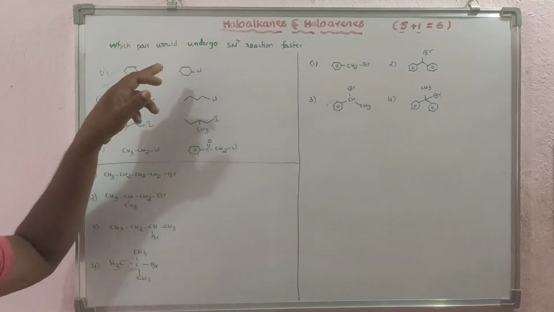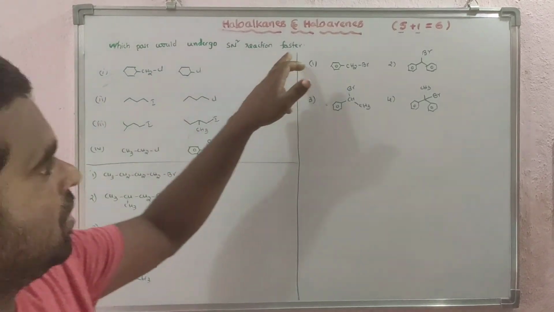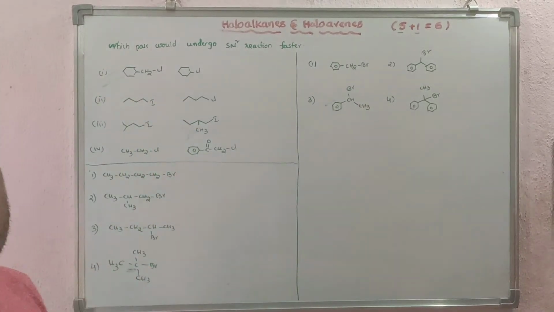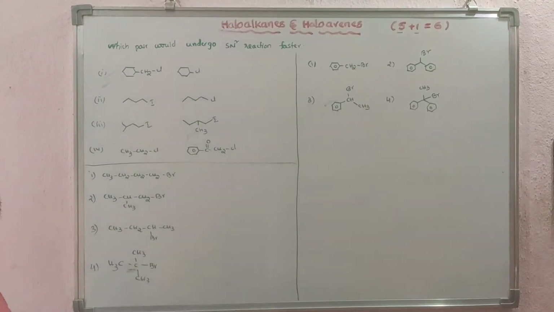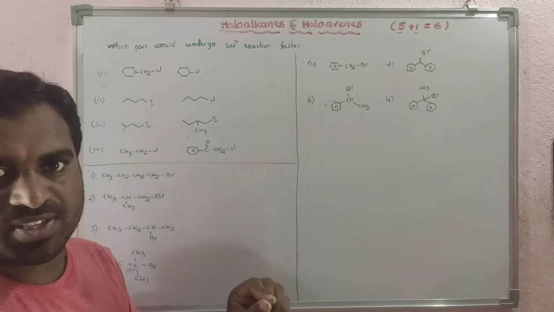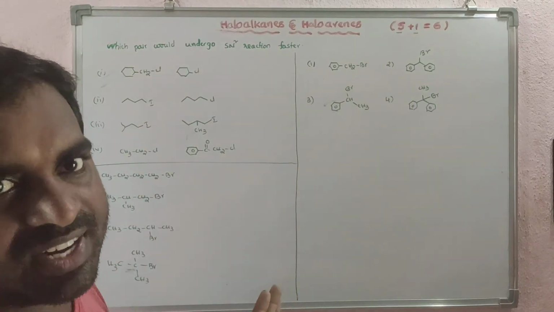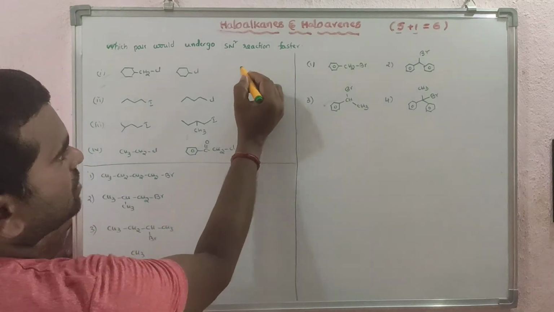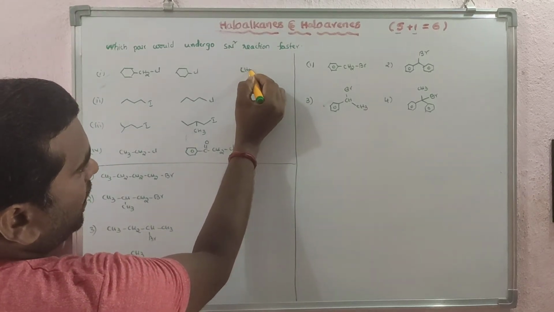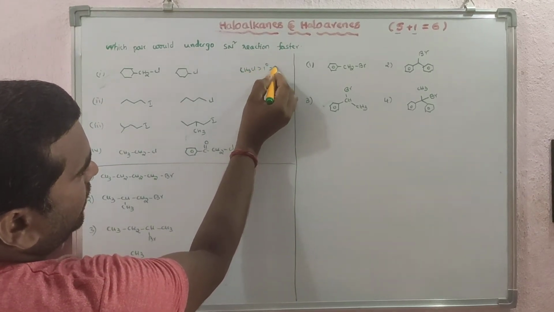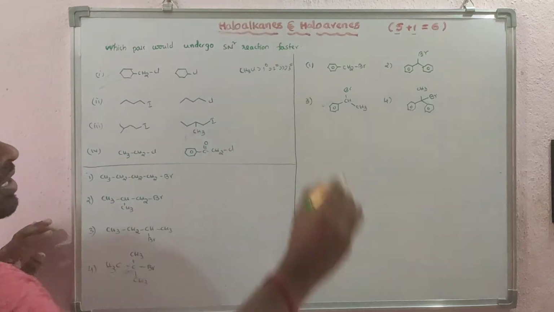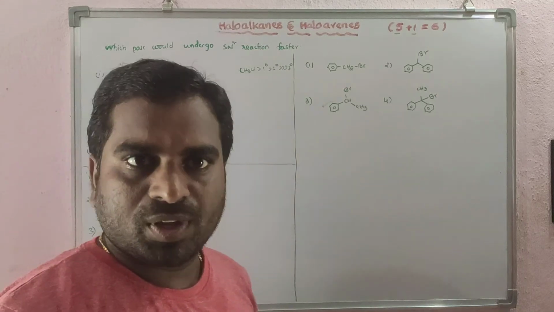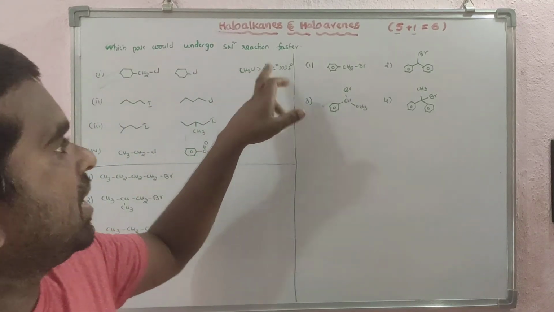Next one. Which pair would undergo SN2 reaction faster? NCERT questions, all these are clear. SN2 reaction means you already know the order of reactivity of alkyl halides in the SN2 reaction: methyl chloride, then primary, secondary, and tertiary almost does not get involved in the SN2 mechanism. Mainly methyl chloride, primary and secondary.